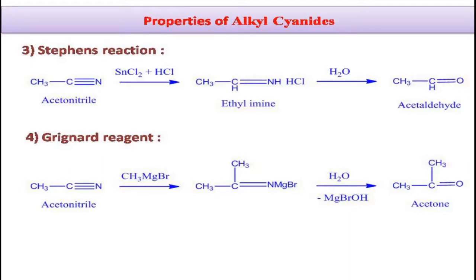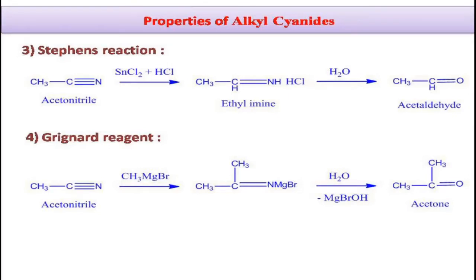In this way we get aldehydes in the Stephen reduction. You can see here I have taken acetonitrile. When it is subjected to Stephen's reducing agent, we get the imine as the product, which upon steam distillation gives acetaldehyde as the product.